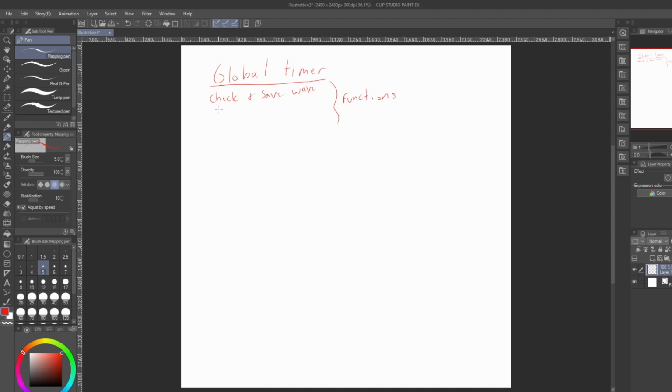And if on wave 2 I would have it spawn, I don't know, zombies. I need to keep that in mind. So I also need an array. An array is just a list of a kind of item type, right? It's a bunch of them stored in one little spot, and we'll go over that.